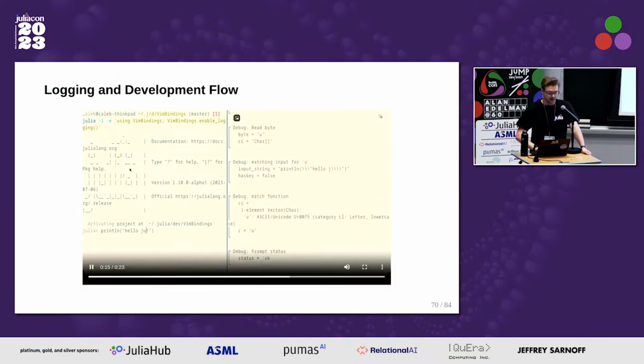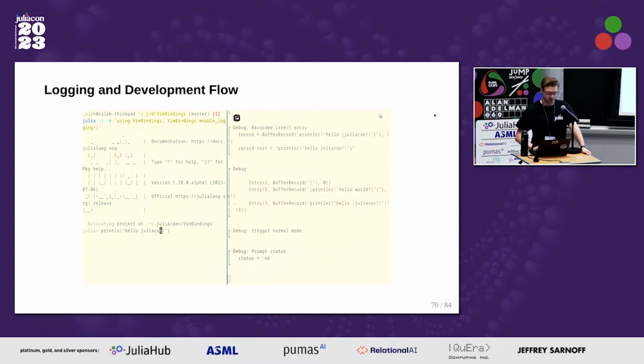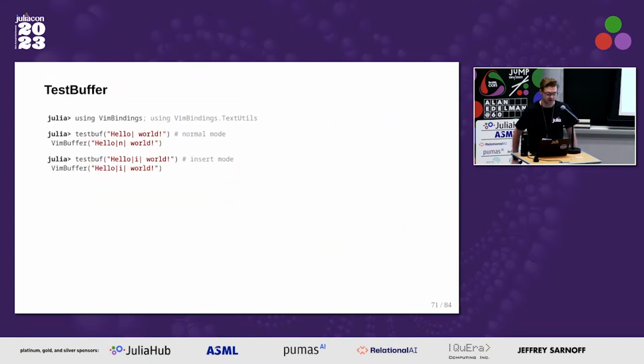Another helpful tool that was useful in development was creating a wrapper type around IOBuffer, which essentially helped to create a bunch of motion commands and text object commands, which need to be character perfect.